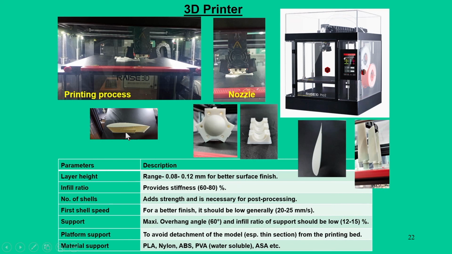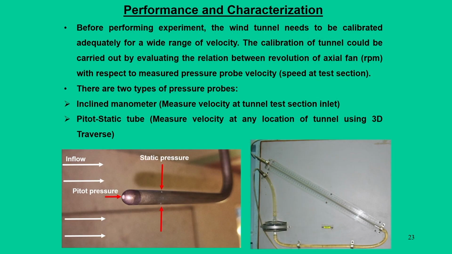This is another type of aerofoil shape model, a camber type of aerofoil, and these are the wind turbine blades. So, with a simple, small, handy laboratory 3D printer, it is possible to fabricate many aerodynamic models in the laboratory at a reasonable cost. That is the advantage of the 3D printer for our applications. And once every instrumentation is ready, then we can talk about tunnel characterization.